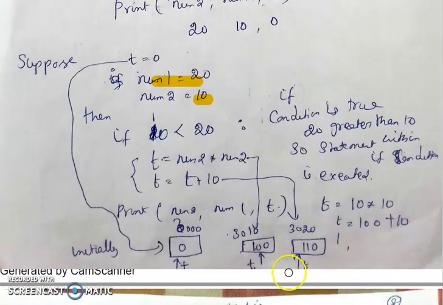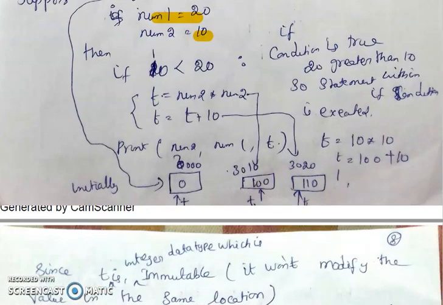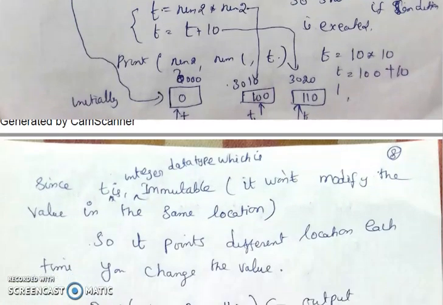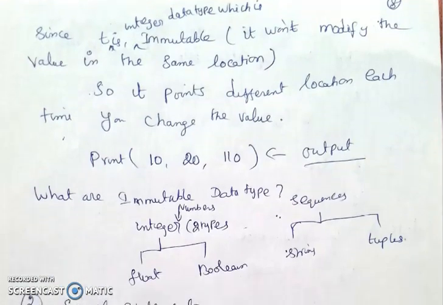So integer, I already told you, is immutable. If you try to modify the value, it will be stored in some other location. It won't modify the value in the same location. So t is 100 and points to some other location, and again I am modifying 100 plus 10, what is that? 110. So it will be updated in some other location. So what is the final output? It will print num2 is 10, num1 is 20, and what is the t value? Finally the t value is 110. Understand? This is the output we are getting if the condition is true.